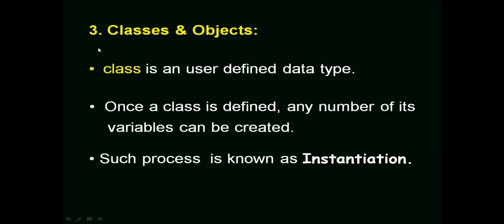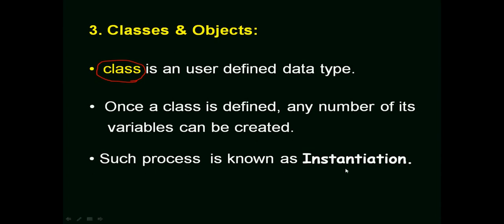Now, let us understand the third important concept in OOPS, that is classes and objects. A class is a user-defined data type. We know that a class is nothing but a set of objects having similar characteristics. By defining a class, we are defining a user-defined data type. Once you define a user-defined data type, any number of its variables, that is objects, can be created.